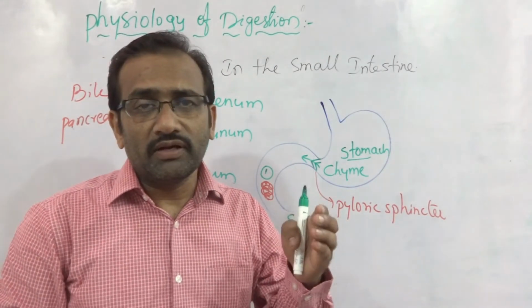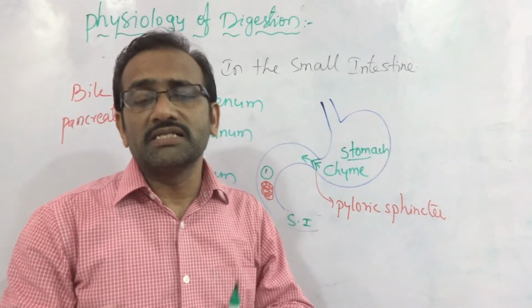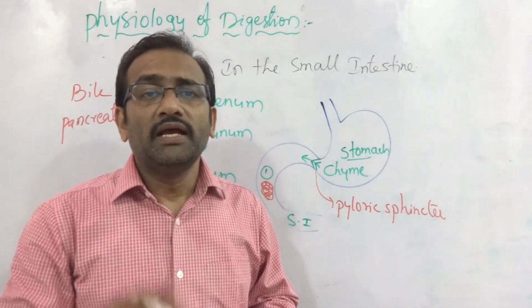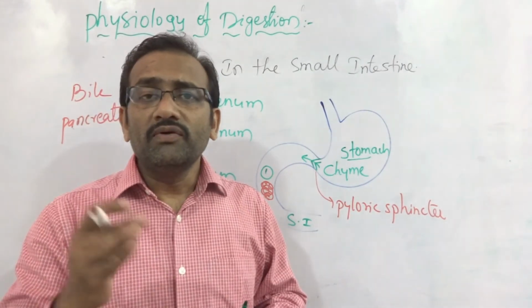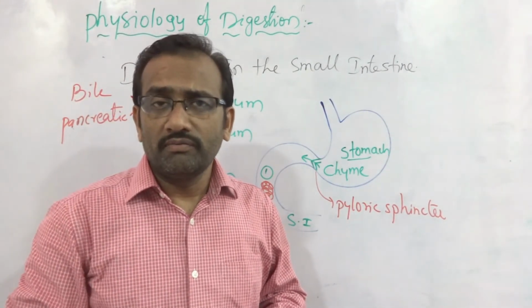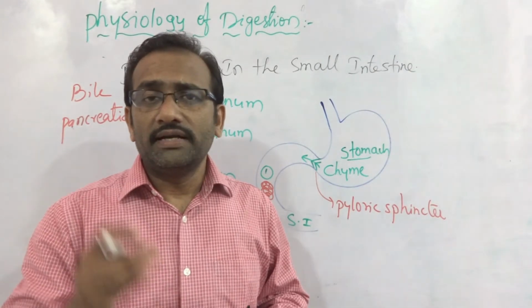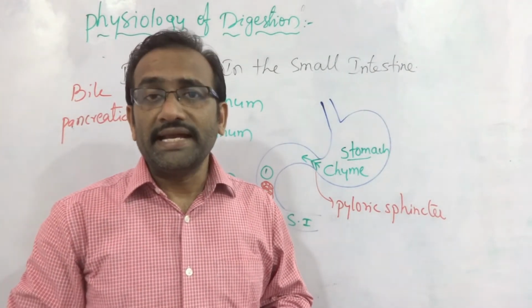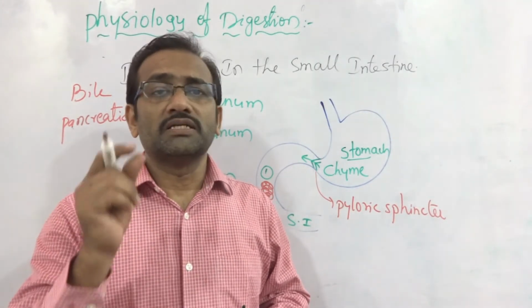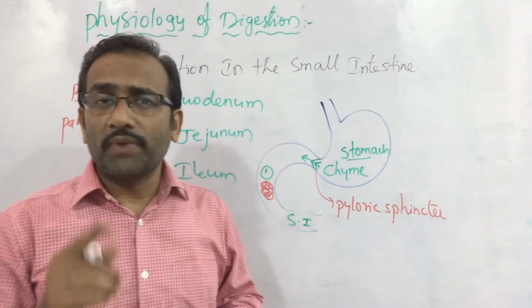One is the liver or gallbladder and the second is the pancreas. The liver secretes bile juice. The liver is an organ present in the digestive system but cannot participate in the digestion because enzymes are absent in the bile juice.